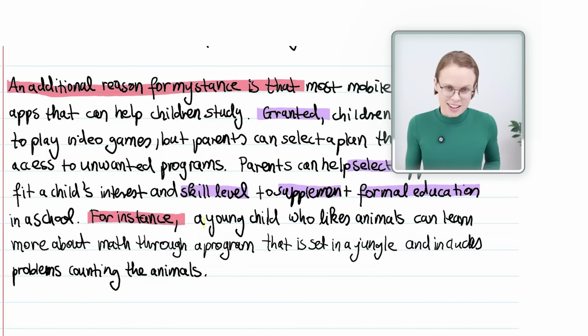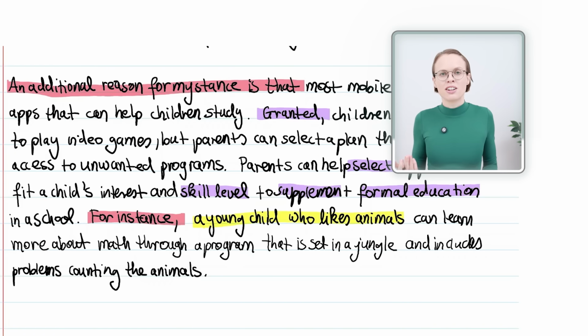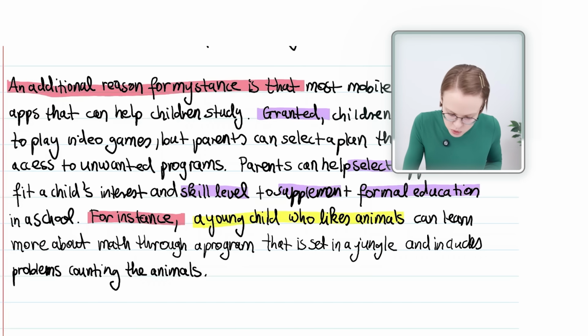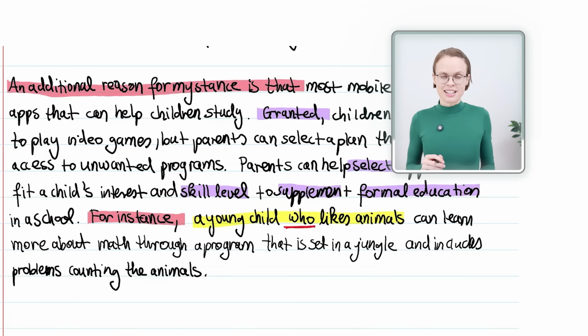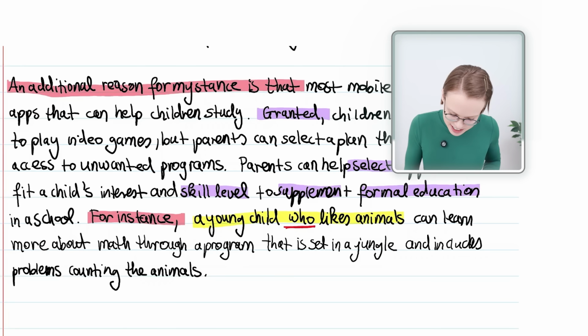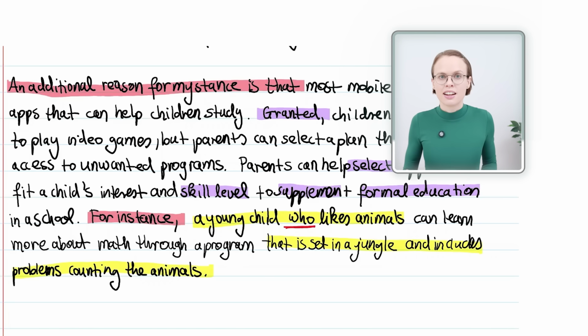First, a young child who likes animals is awesome because it uses a clause that starts with who. Here. To make a complex noun, you could just say a child can learn more about math, but by using a clause, you really show off your ability to modify nouns. I also write that is set in a jungle and includes problems counting the animals.